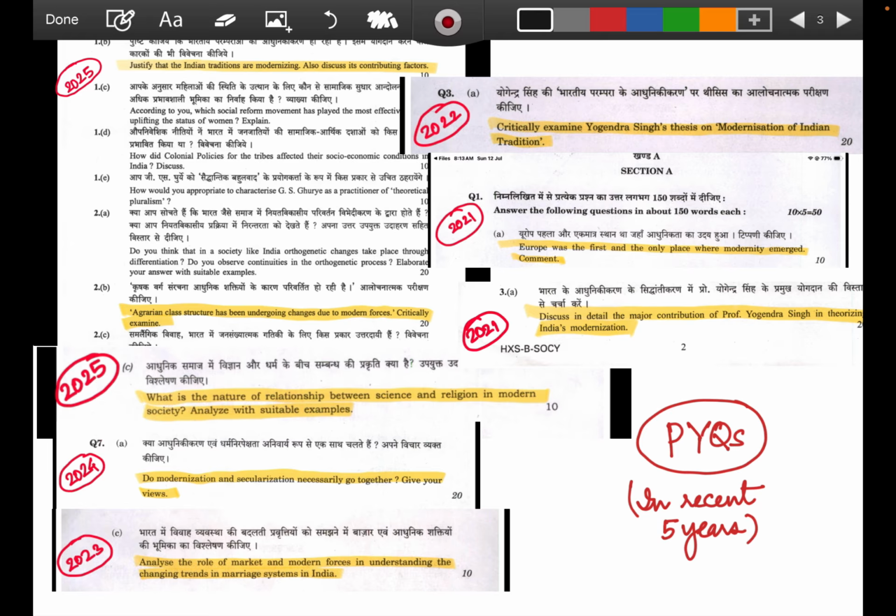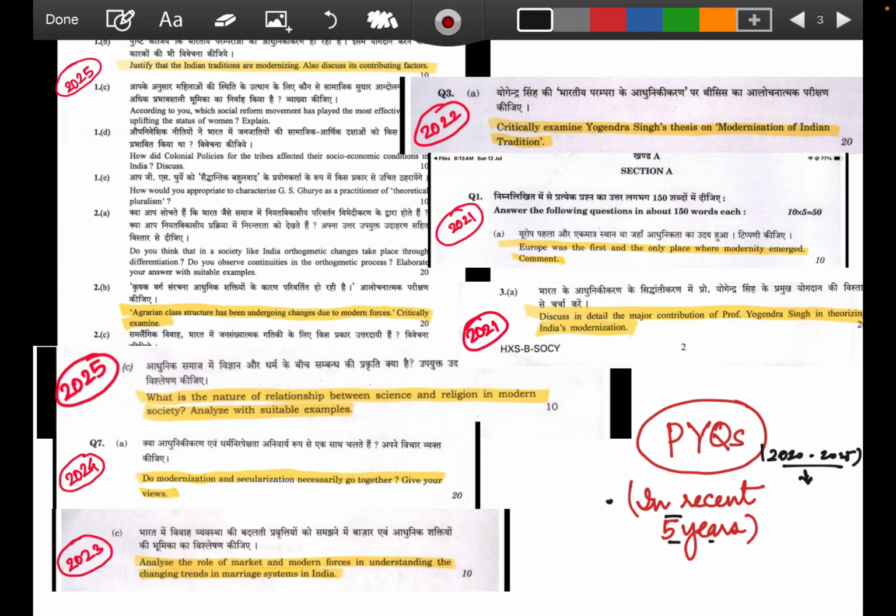So let's see what all PYQs have been asked in the recent 5 years. The recent 5 years are of immense importance because before that we have seen that static types of questions were asked. Relatively, yes, we should go through it definitely, and we should rote learn every PYQ to understand the themes that UPSC asks, but 2020 to 25 becomes much more important to highlight how the examiner's thinking pattern has changed. So that needs to be analyzed well.